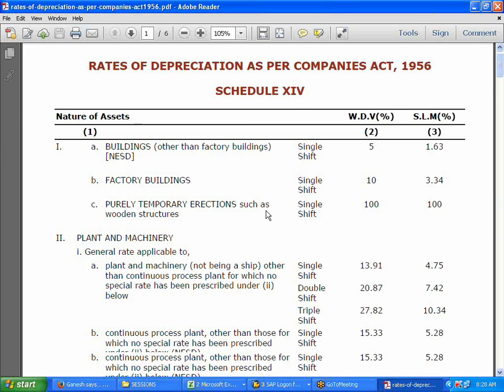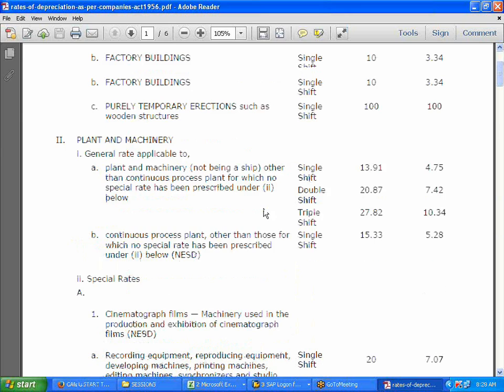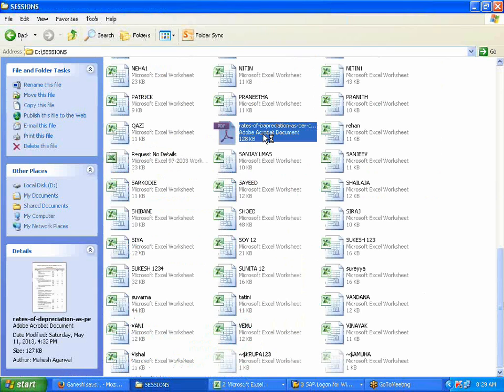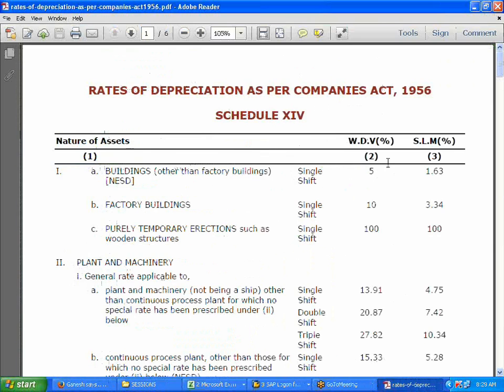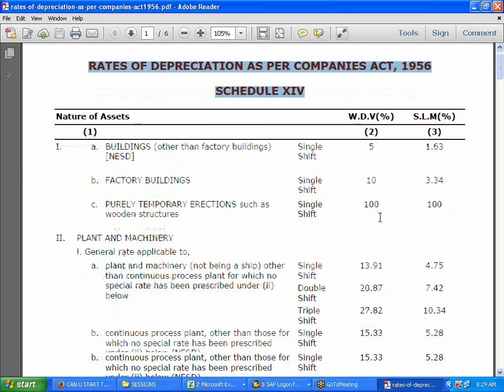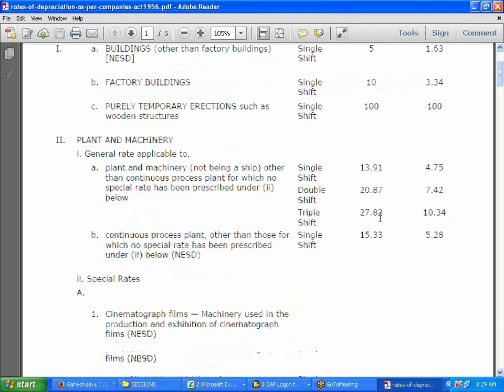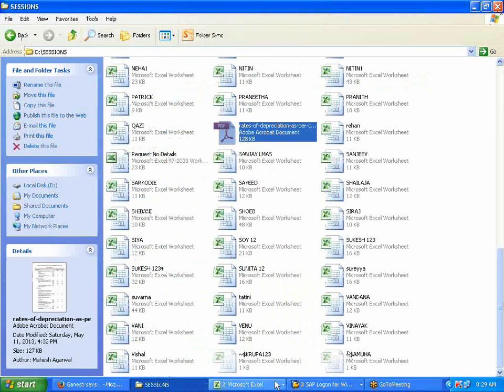Okay. Did I miss anything when I was logging back in? No, I was just telling them that the depreciations, you cannot give whatever you wish. You have to give as per the law. So I was just showing them from the Indian context the depreciations that will be given. You need to ask the chartered accountant or the accountant of the firm and then give those percentages. Okay.